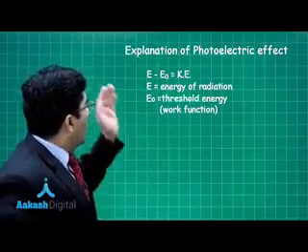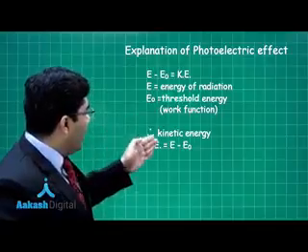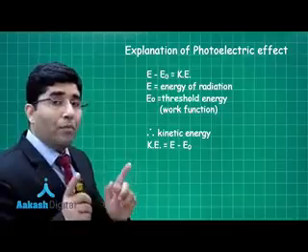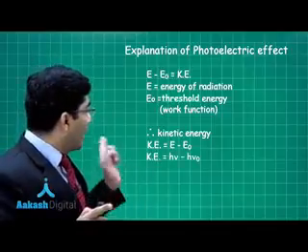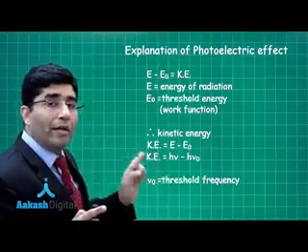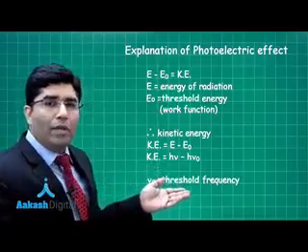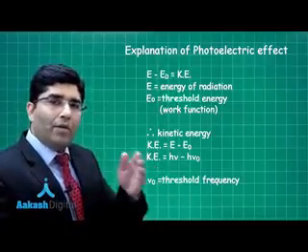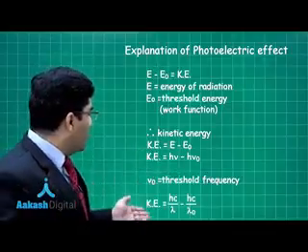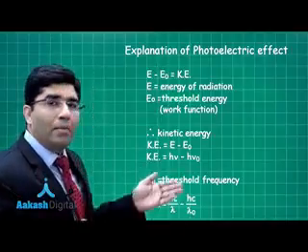Now, if we find the kinetic energy from here, the kinetic energy will be E minus E naught. Now, E is equal to h nu according to Planck's quantum theory. Therefore, the kinetic energy is equal to h nu minus h nu naught, and nu naught is the threshold frequency. And we all know that nu is frequency and frequency is c upon lambda. Therefore, we can also write the kinetic energy is equal to hc by lambda minus hc by lambda naught.